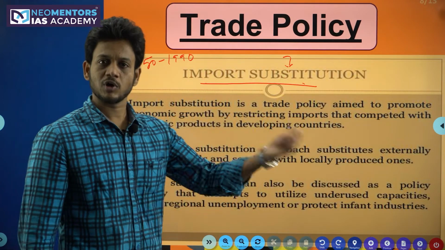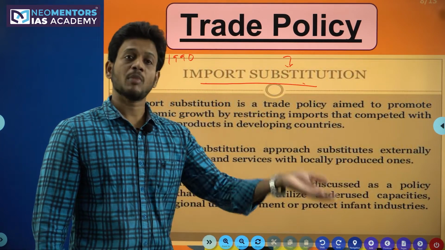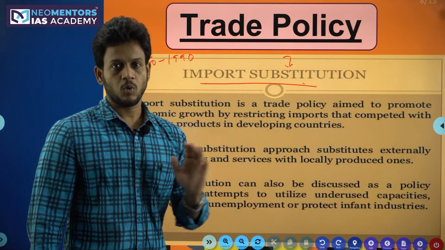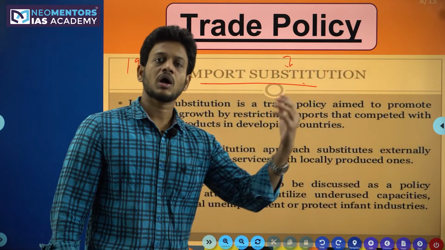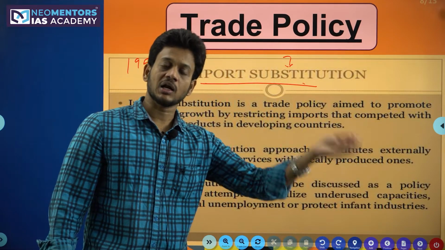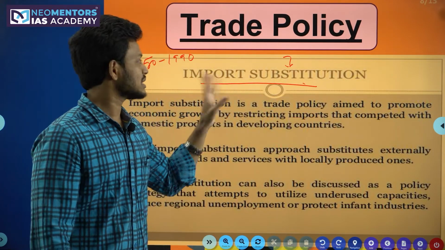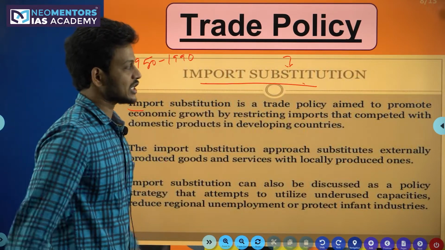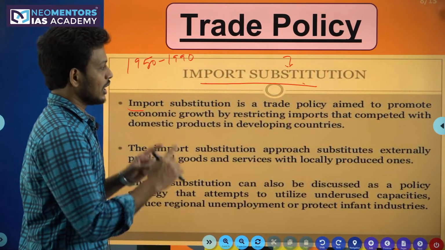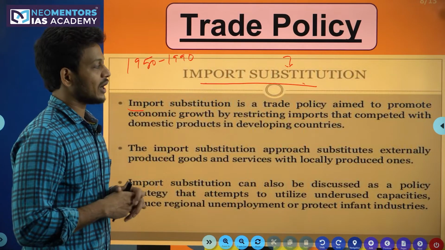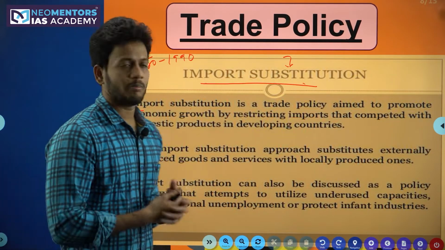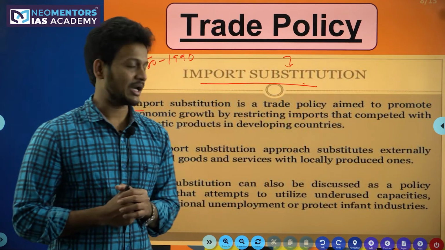Imports, whatever you are buying from other countries, whatever goods you are bringing from other countries into India, that is nothing but imports. Import substitution means it's a trade policy. What is the aim of it? It is aimed to promote economic growth by restricting the imports that competed with the domestic products in developing countries. I'll give you a best example so that you will understand this better.